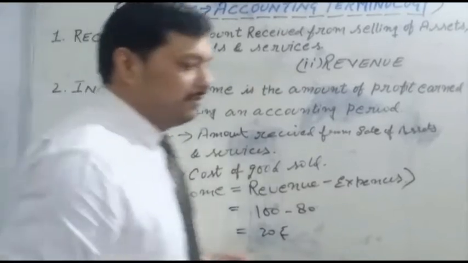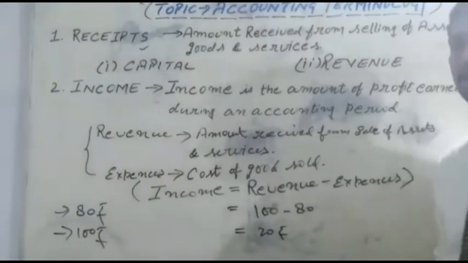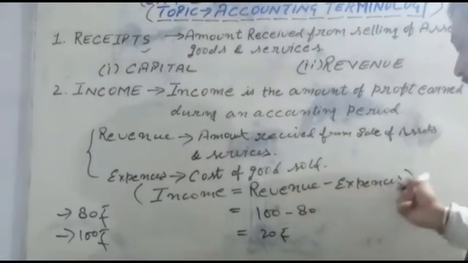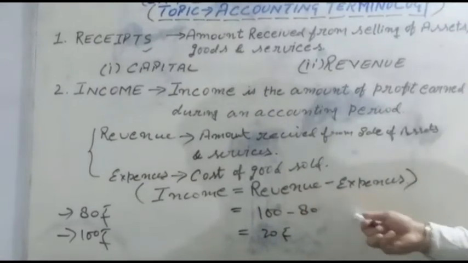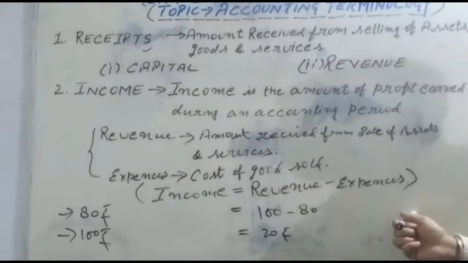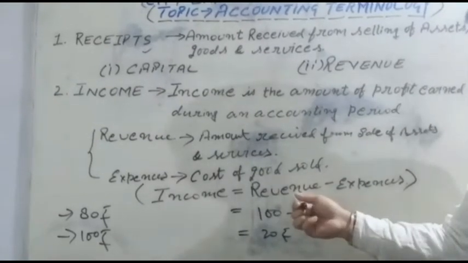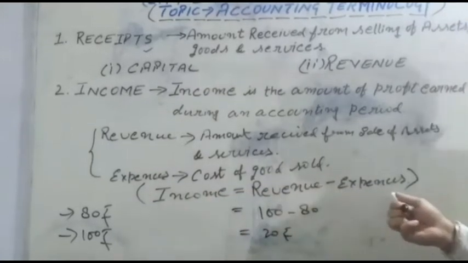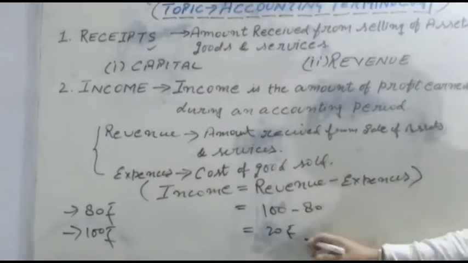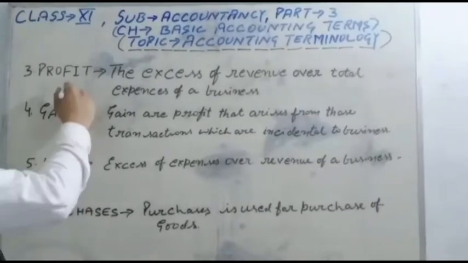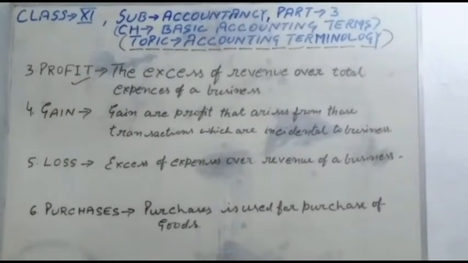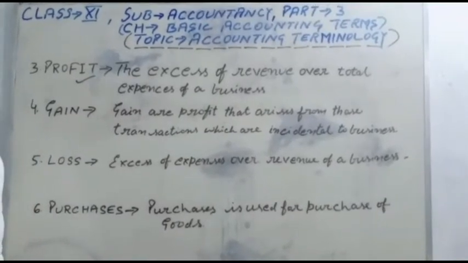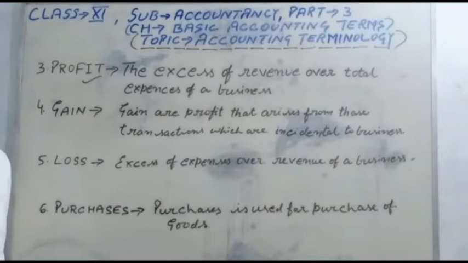So that amount has to be paid for the manufacturing of the goods. It is called the expenses, and the amount received from the sale is called the revenue. The formula is: income is equal to revenue minus expenses. Next is profit: the excess of revenue over total expenses of a business in an accounting period.